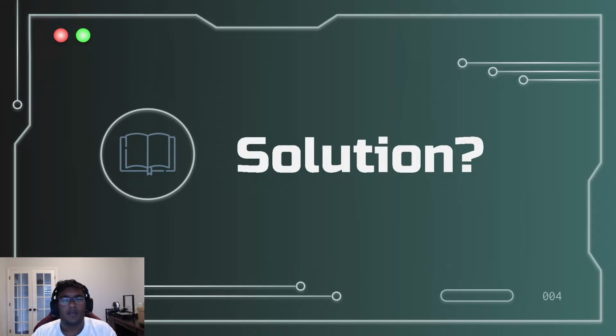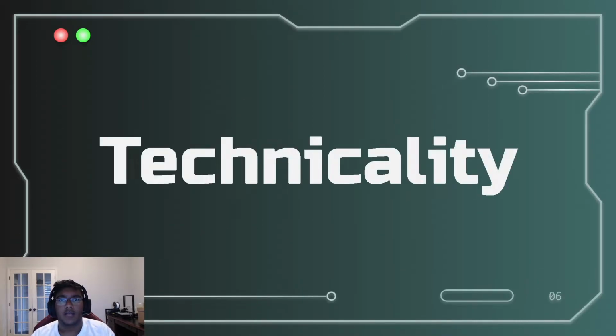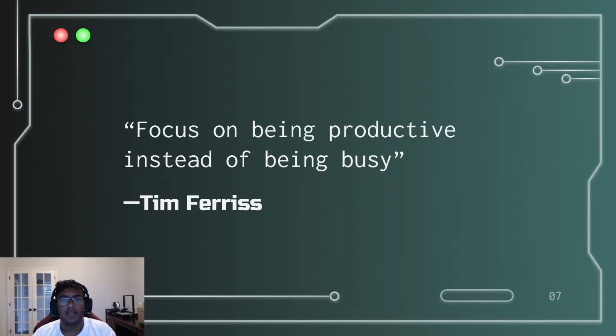So, what's the solution? We have two solutions. Solution A is that we create aesthetic, memorable, and pleasing components to help you keep engaged. Solution B is the same helpful components that immensely boost your productivity. Furthermore, we can talk about Studie's technicality.